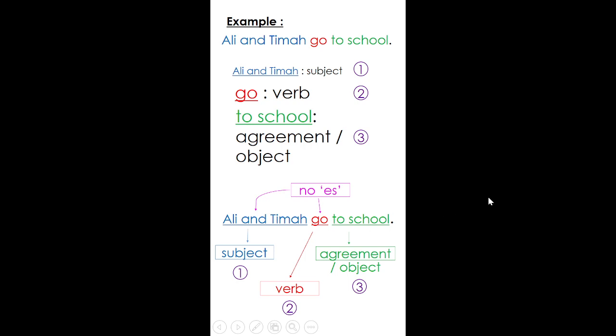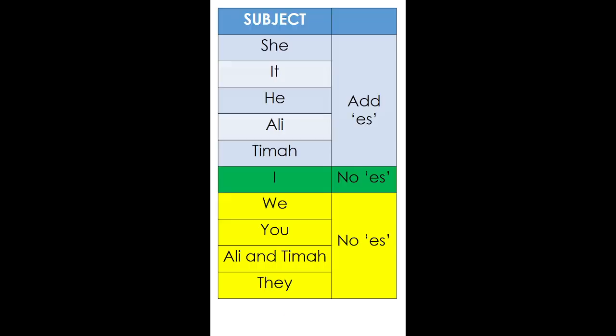So now you have seen the example of adding ES to the verb. If you notice, the one that you have to add is only for the Sihat group. Let's have a look at the Sihatiwyat formula. Here, the Sihat group is the only subject that you have to add ES.